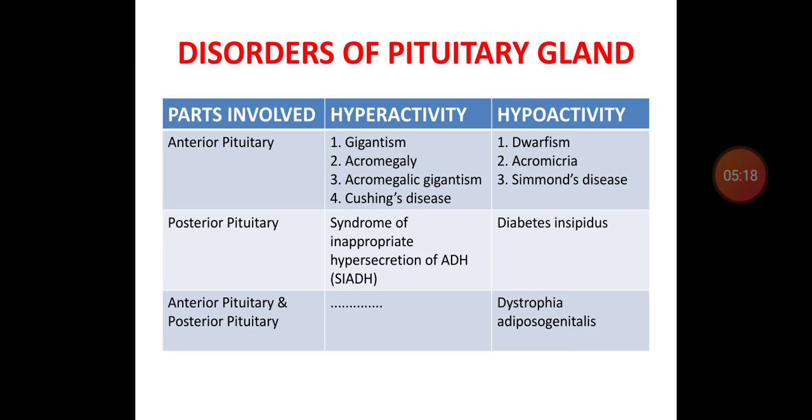So like that, hyposecretion or hypoactivity of the anterior pituitary gland will result in dwarfism, acromicria, Simmonds' disease. Like that, hyposecretion or hypoactivity of the posterior pituitary gland will result in diabetes insipidus. If there is hyposecretion or hypoactivity of both anterior and posterior pituitary gland, it will result in dystrophia adiposogenitalis.